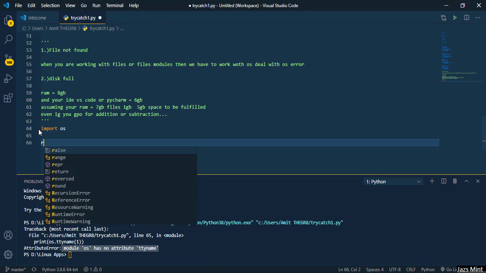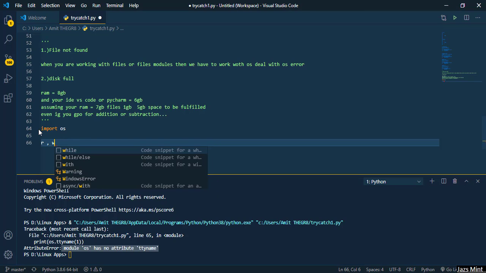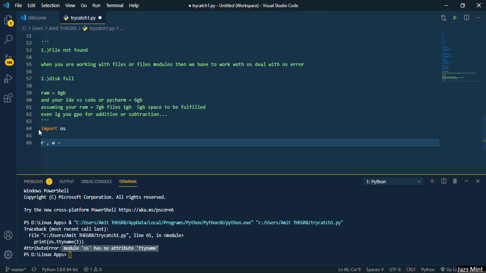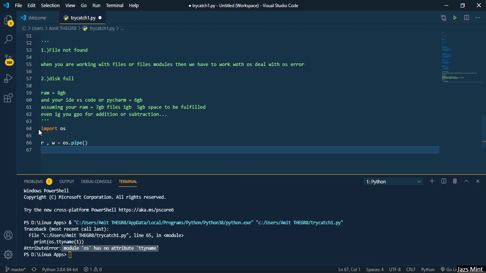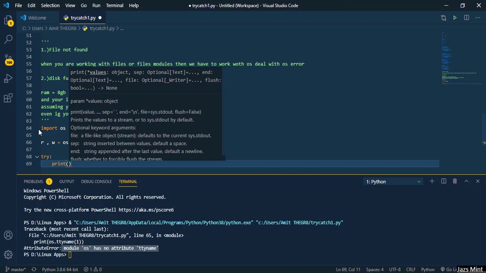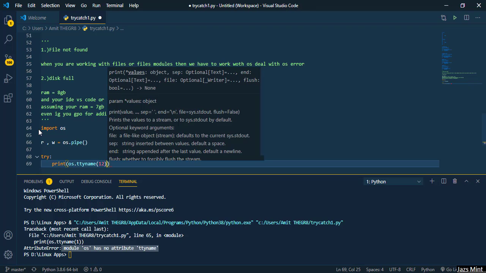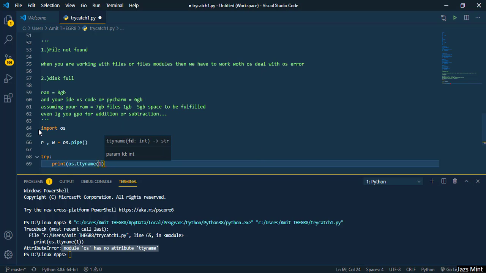So let us suppose we define a value r comma w, and this is equal to, w to read and write. r means read, w stands for write. So r and w equals OS module dot pipe. Alright, and then we are dealing with try and except. So we'll go ahead with try, and we'll try to print the same thing which we printed out. So this is OS dot tty name, we'll pass 1. Alright, so we have passed it.